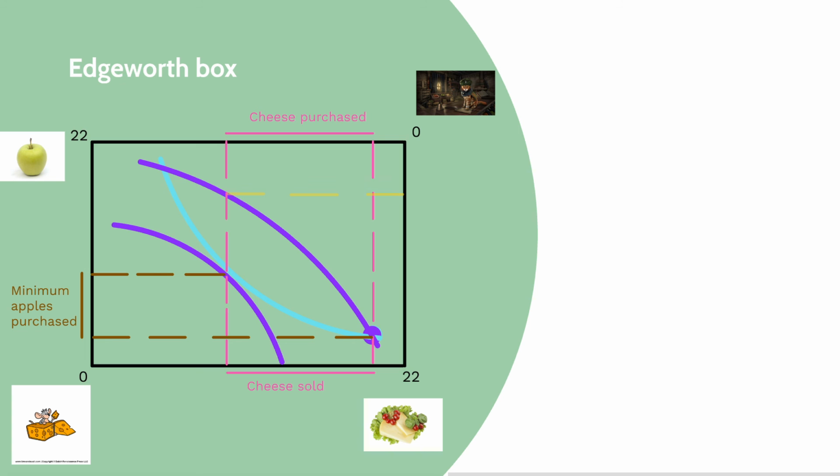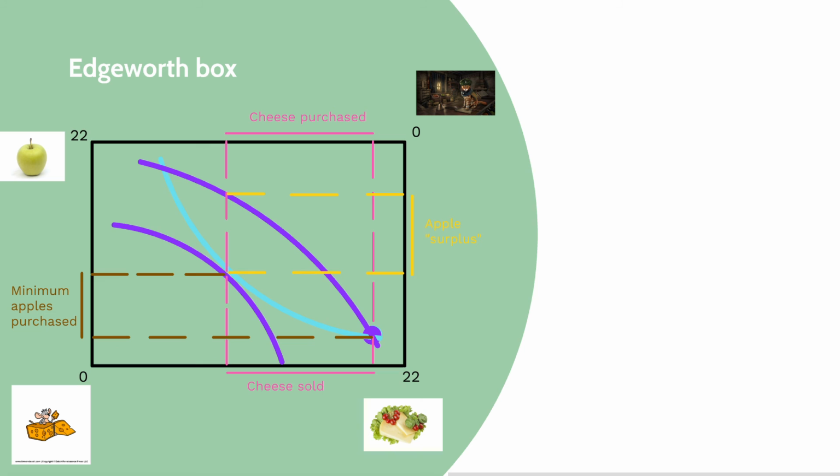So she goes and purchases the cheese, and that initial indifference curve tells us the amount of apples left over she would be willing to keep, such that she's just as happy as with her initial budget. Now, she ends up with more apples than that. That means she gets what's called an apple surplus. She's swimming in extra apples that are more than are necessary to make her want to undergo a trade.